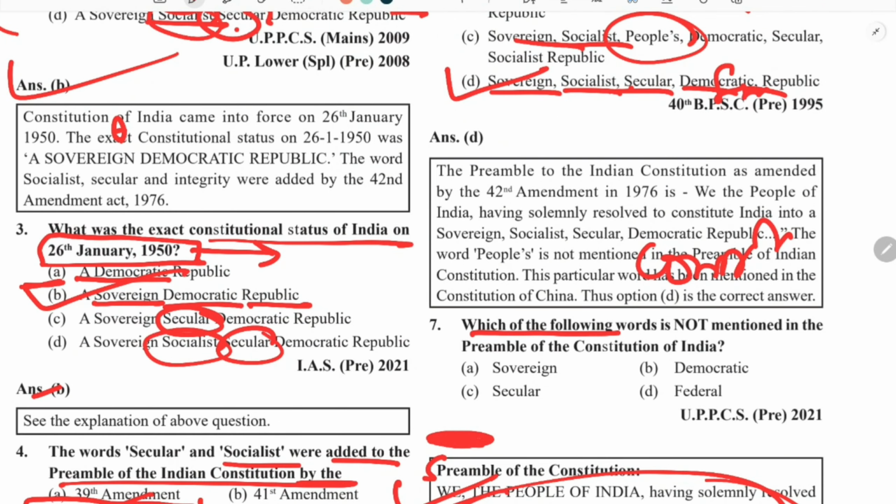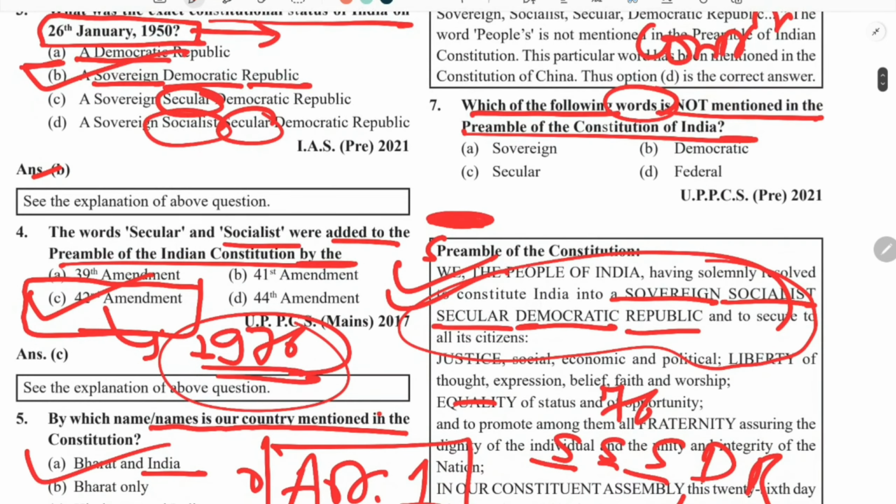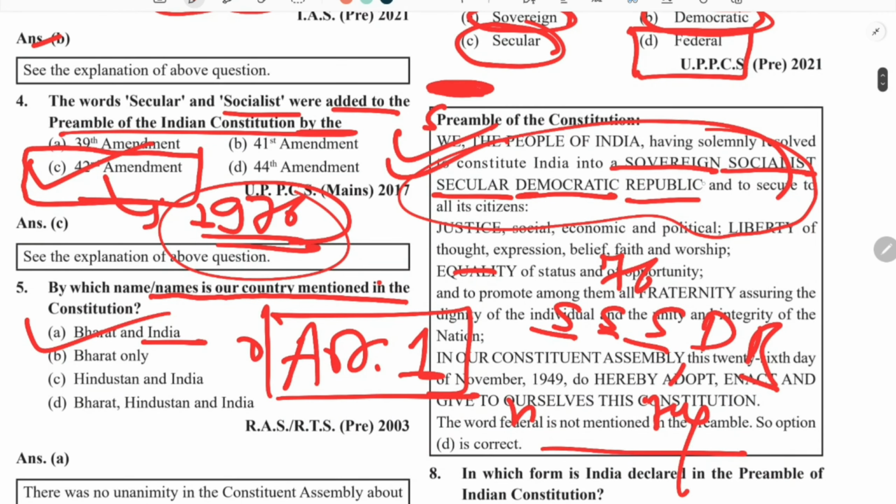Coming to the next question: which of the following words is not mentioned in the preamble of the constitution? There are very few words which you have to remember in this preamble. We can guess the answer to this question: the sovereign word has been used, democratic has been used, secular has been used. The word federal has not been used in the preamble. We can say sovereign, socialist, secular, democratic republic. This is the beginning part. Justice, equality, fraternity, these are also important words which you have to remember.